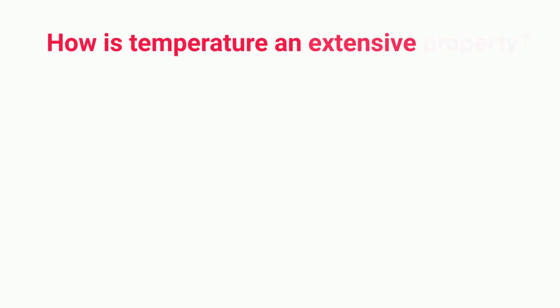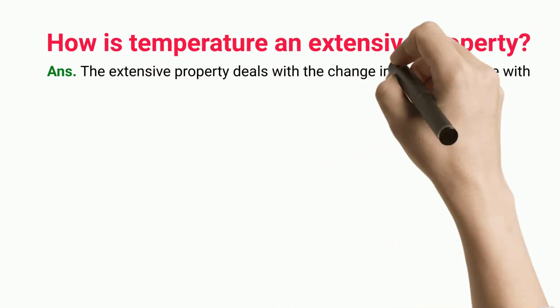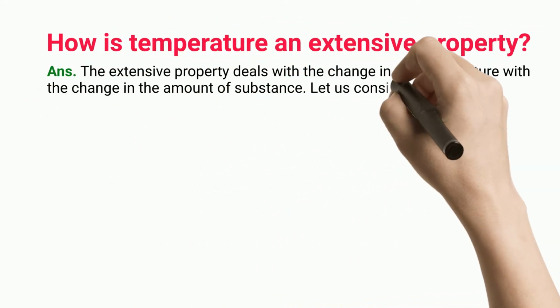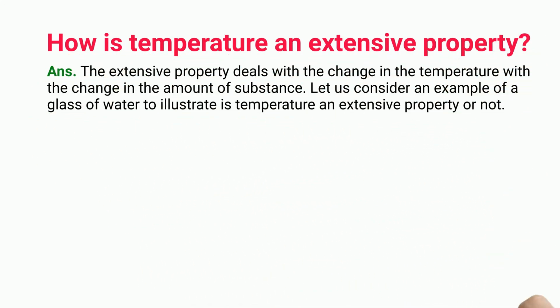How is temperature an extensive property? The extensive property deals with the change in the temperature with the change in the amount of substance. Let us consider an example of a glass of water to illustrate whether temperature is an extensive property or not.